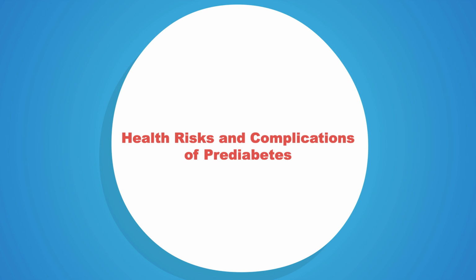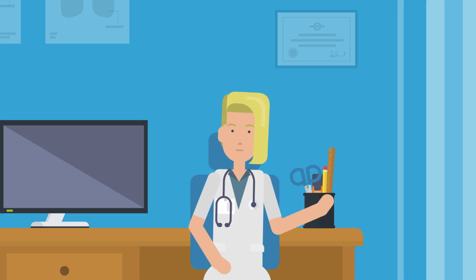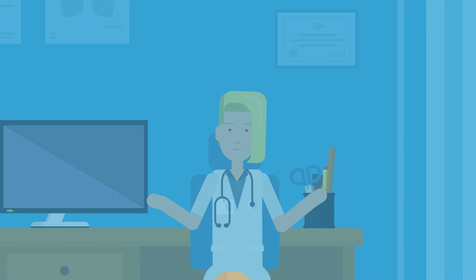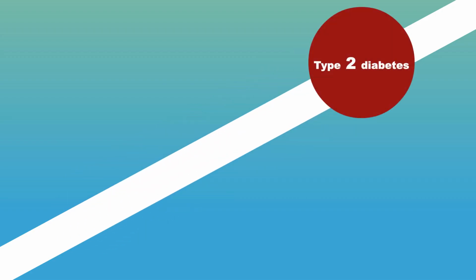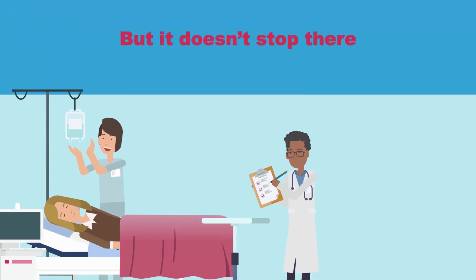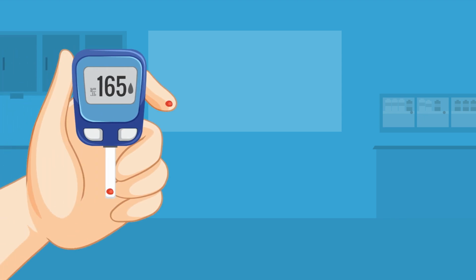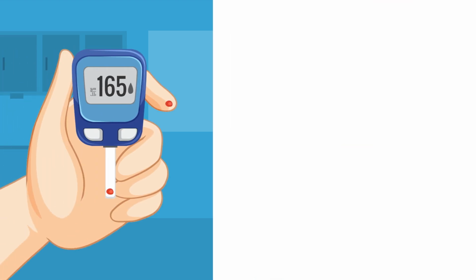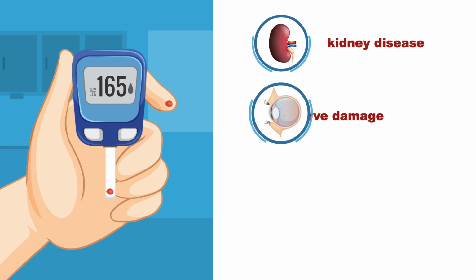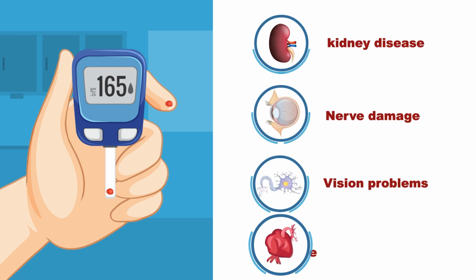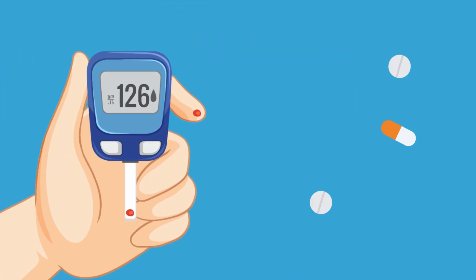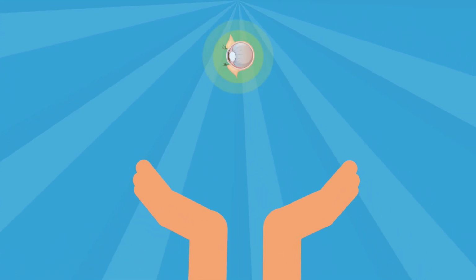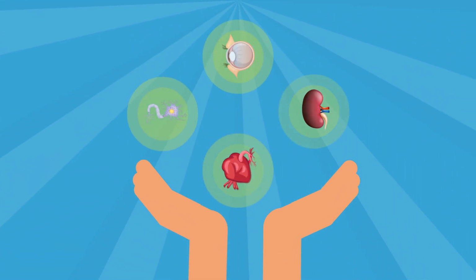Health risks and complications of prediabetes. Let's talk about the risks of ignoring prediabetes. If we don't take the right steps, prediabetes can progress into type 2 diabetes. But it doesn't stop there. Having persistently elevated blood sugar can lead to serious complications like kidney disease, nerve damage, vision problems, and even heart disease. That's why we need to take action, because reversing prediabetes means protecting your vital organs and reducing our risk of long-term health issues.